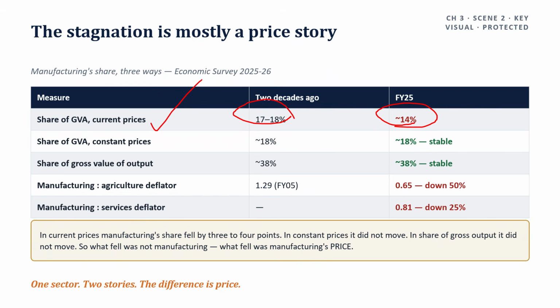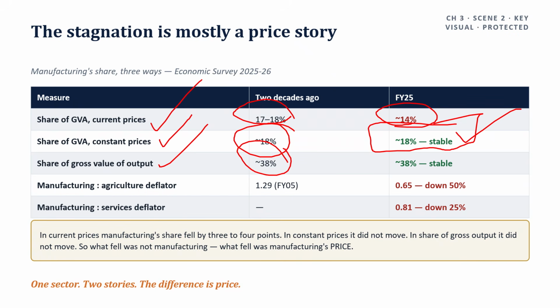As a share of GVA, gross value added, at constant prices, about 18% two decades ago, now 18%. So stable. And as a share of gross value output, about 38% two decades ago.